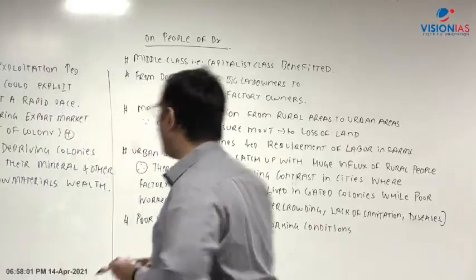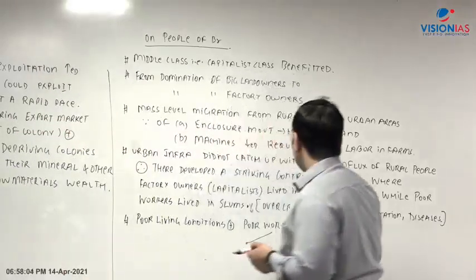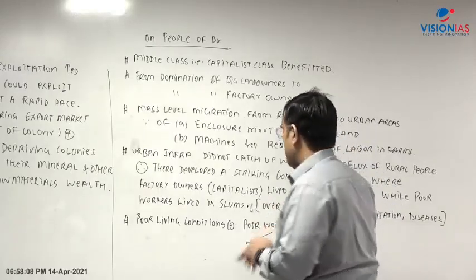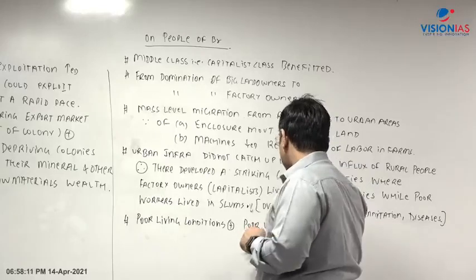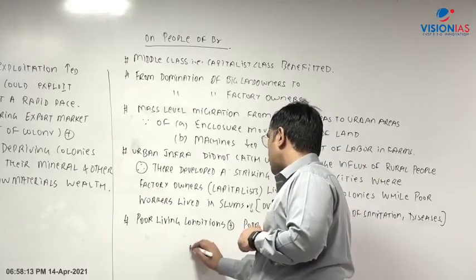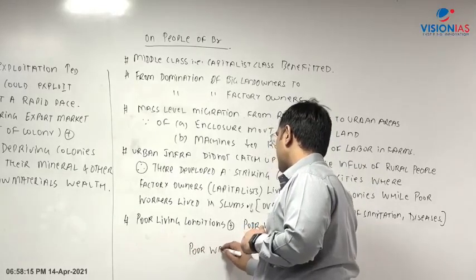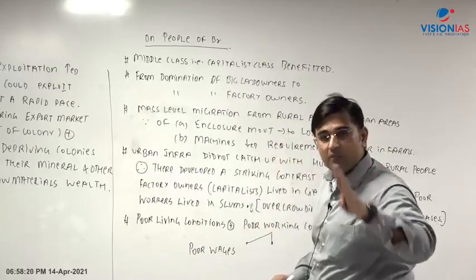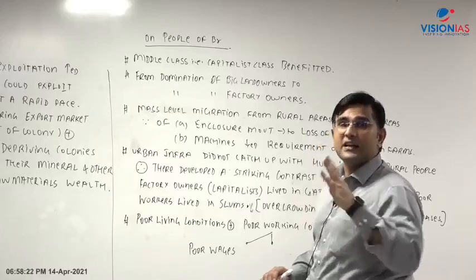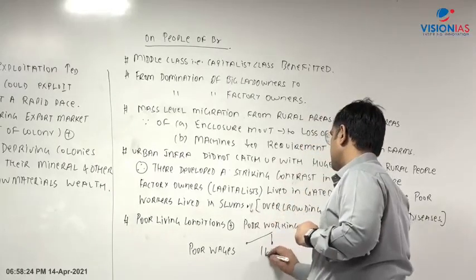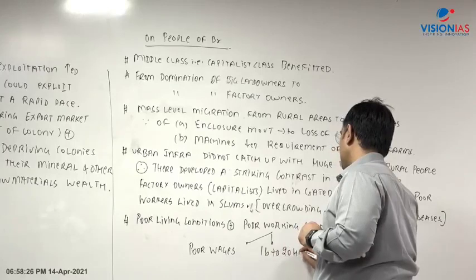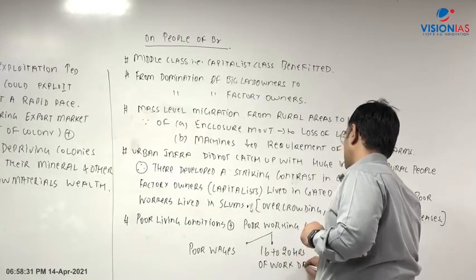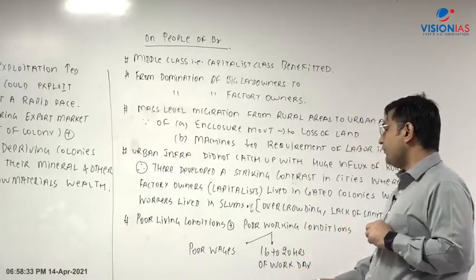So what was in operation at that particular point of time was these poor working conditions, which also got impacted by this. So what was there? We will discuss. Poor working conditions were there in the form of low working wages or poor wages. Excess hours of work: from 16 to 20 hours a day, the workers were made to work.